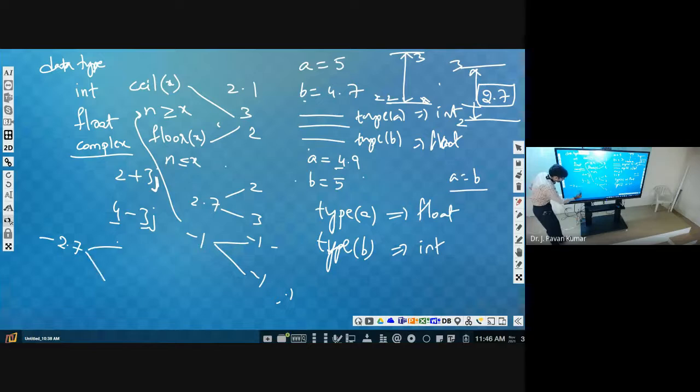Now you consider -2.7. What is the floor? What is the ceiling? What is the definition of floor? The nearest integer less than or equal to x. Less than means -3. Ceiling will be -2. Got it?